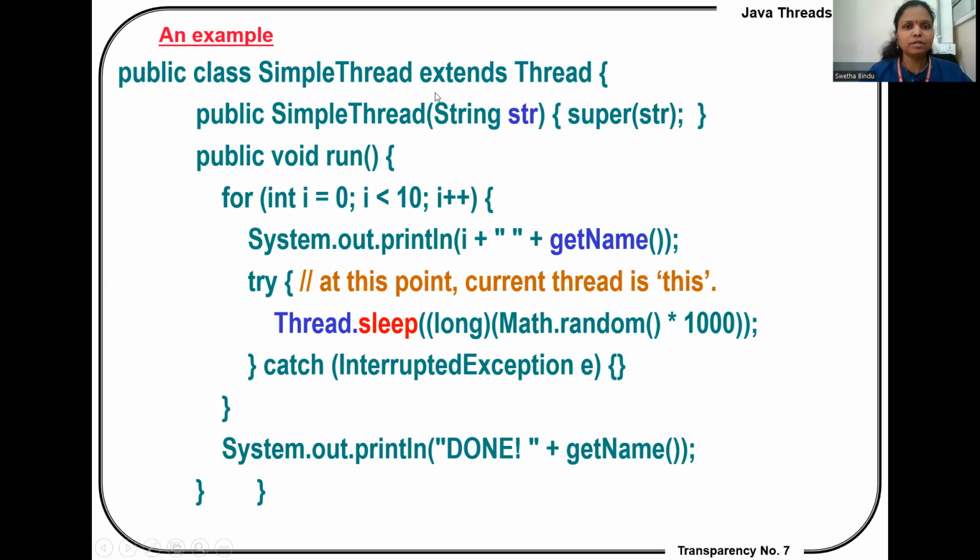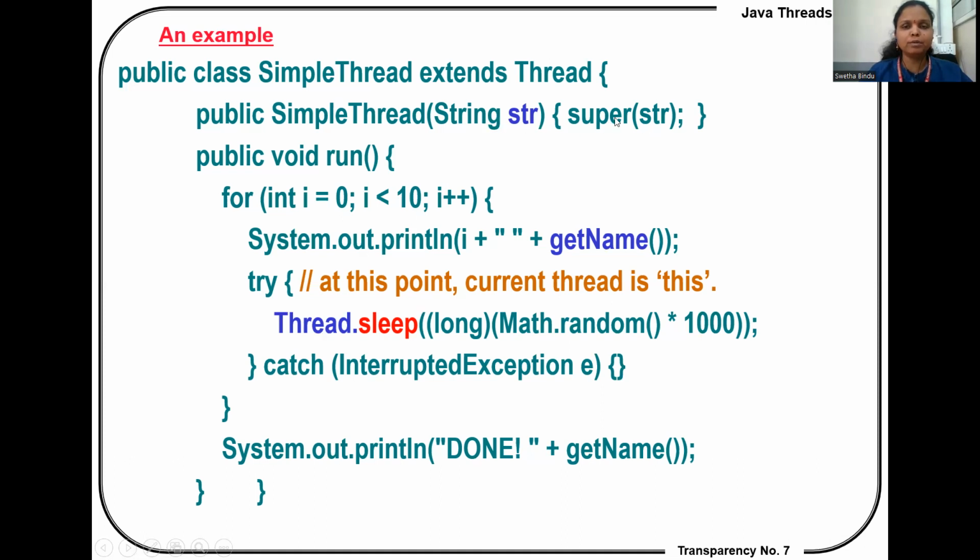Public class SimpleThread extends Thread. This is our main Thread class, and this is a user-defined thread which extends the main Thread. It means all the methods and functionalities present in the Thread class are now applicable for the thread we have created, that is SimpleThread. Public SimpleThread, and the argument we are passing is String str, super(str).